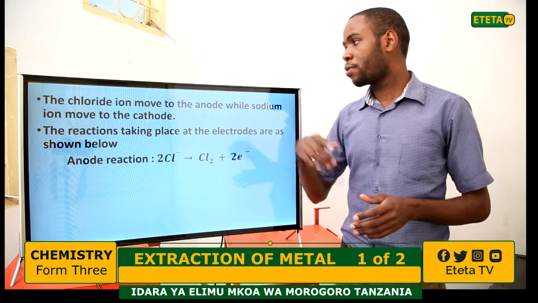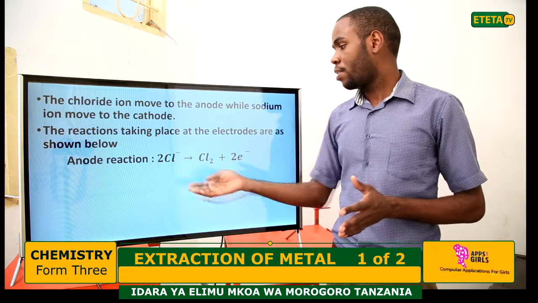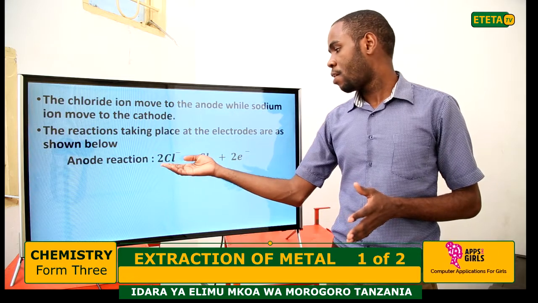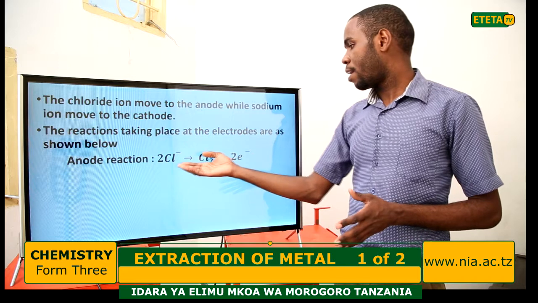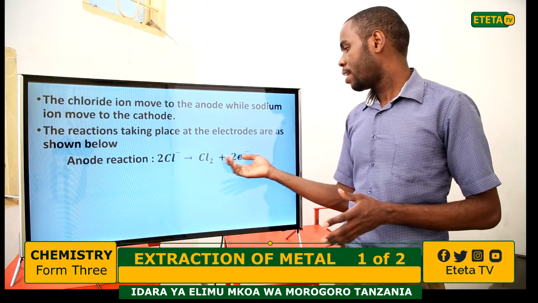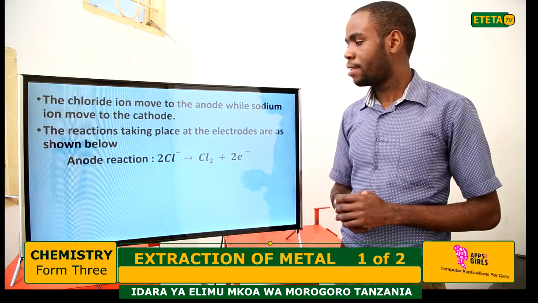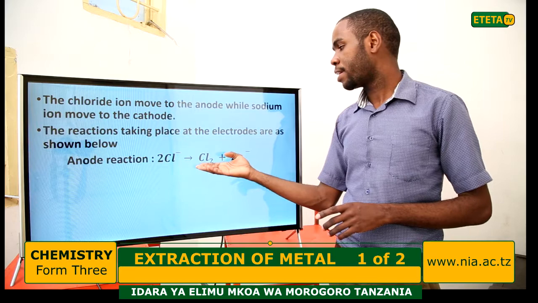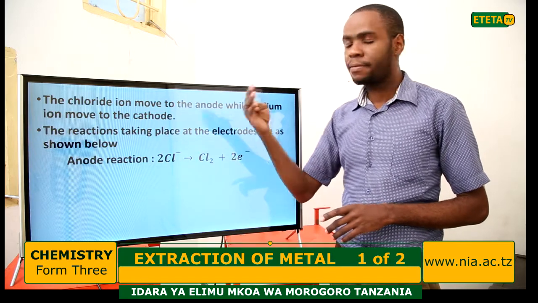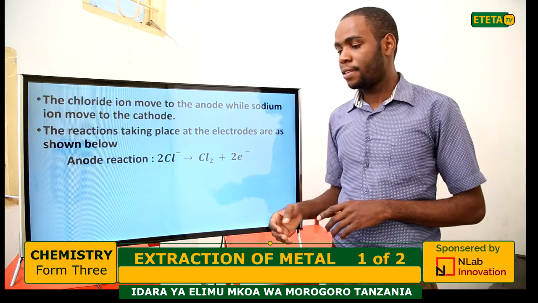The anode reaction: the chloride ion loses an electron and forms chlorine gas, so what is formed at the anode is chlorine gas.